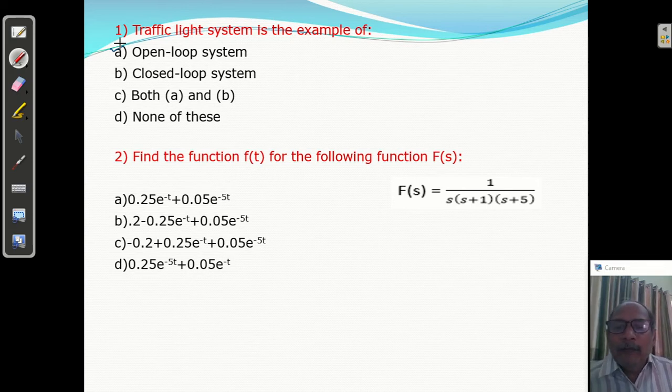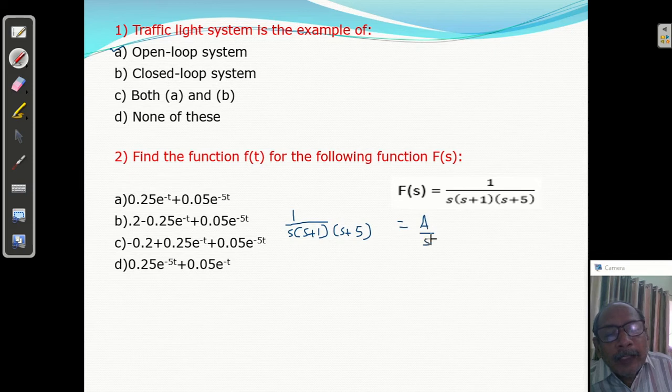Okay, next, find the function. Second question, find the function f of t for the following function f of s. So this is given, f of s is given, we have to find f of t. Okay, so here you can divide this f of s. Okay, f of s equal to what? 1 upon s, s plus 1, s plus 5, equal to a upon s plus b upon s plus 1 plus c upon s plus 5.